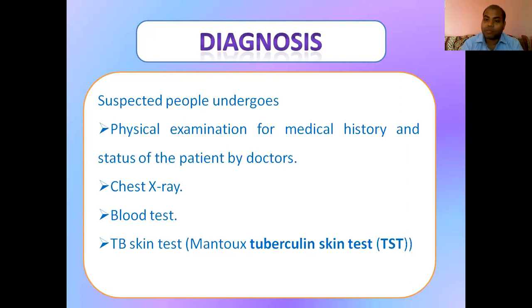There will be options like a SIG test, Mantoux test, and other names of tests, but the common name of the TB skin test is the Mantoux test. Okay, so you need to remember that for any upcoming competitive exam.